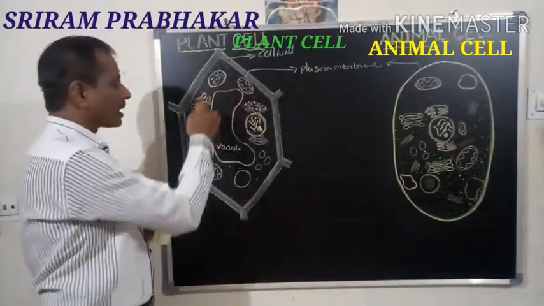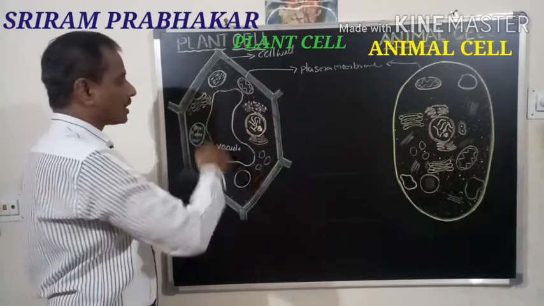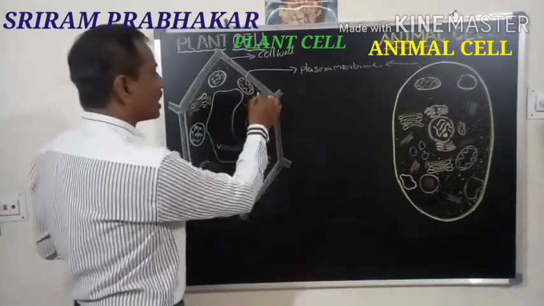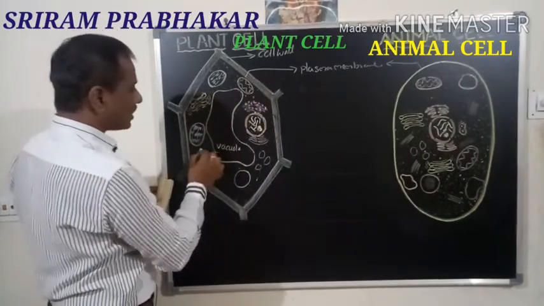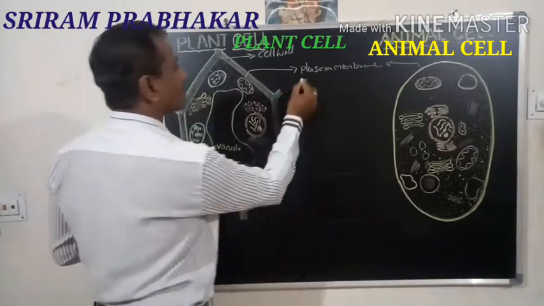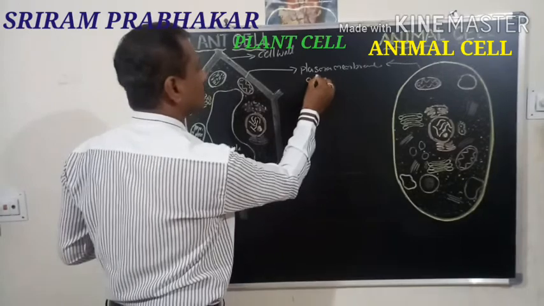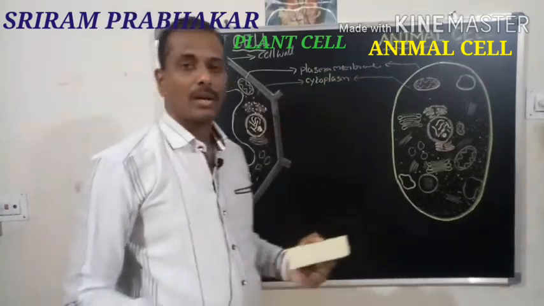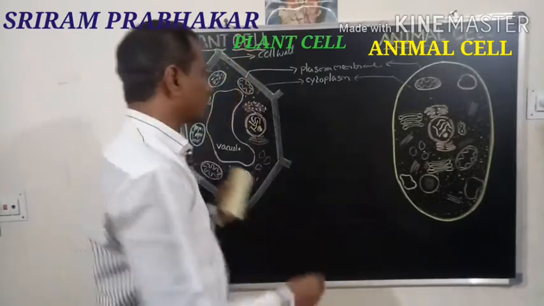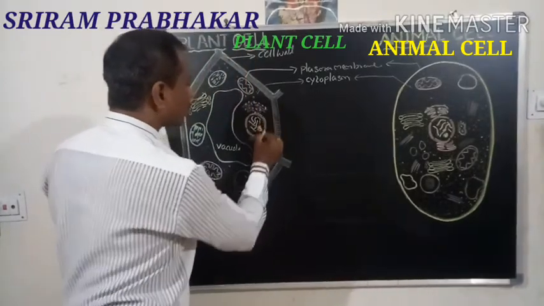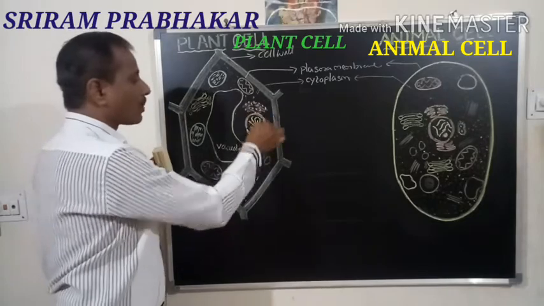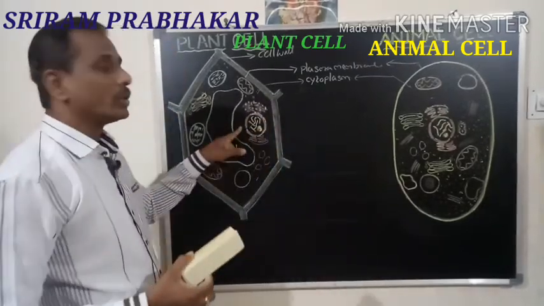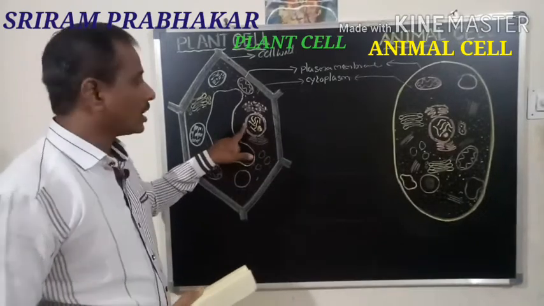Below the plasma membrane, the inner portion of the cell is called the cytoplasm. The liquid portion which is present here is called the cytoplasm. The plasma membrane and cytoplasm are both present in the plant and animal cell. Then next, the centrally located, very important part of the cell, that is the nucleus.